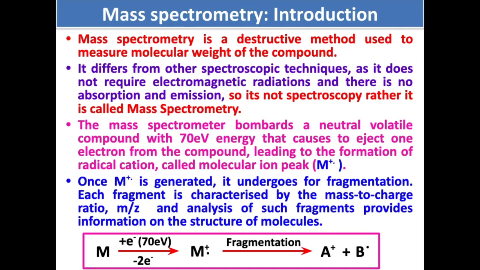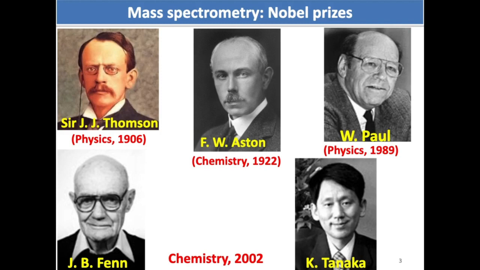Today I will not spend too much time on the theory of mass spectrometry. I will just quickly go over the general terminology used in mass spectrometry, but I will spend more time on the fragmentation pattern in each class of compounds. Before doing so, let me tell you how important this spectrometry technique is. It has been used largely by chemists across the globe for the determination of the molecular weight of the compound and the structure of the molecule.